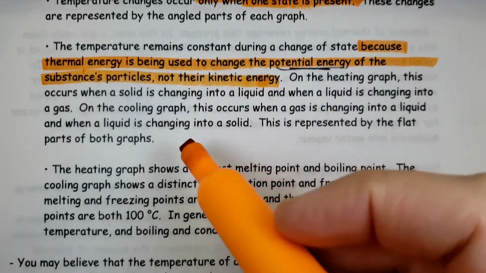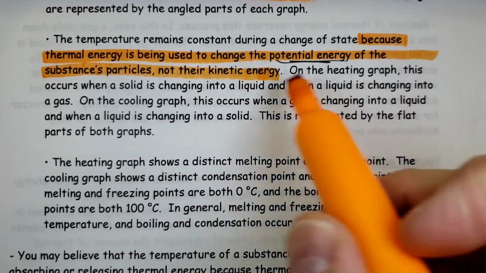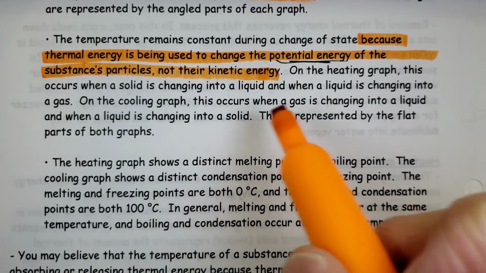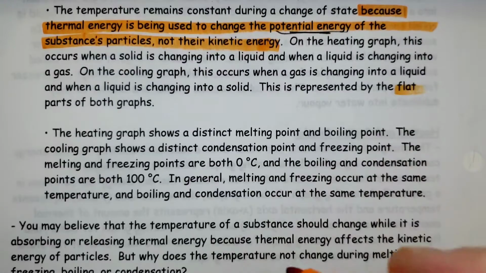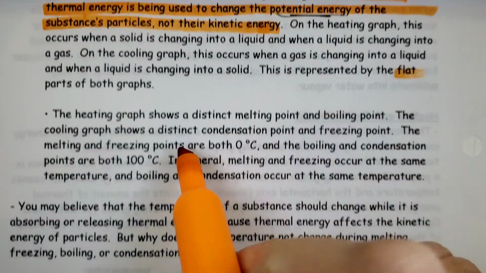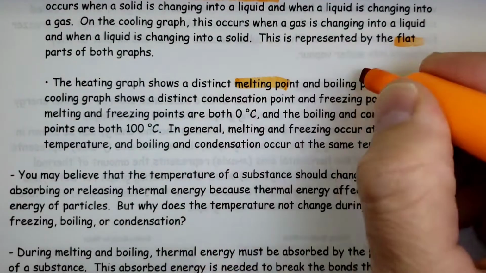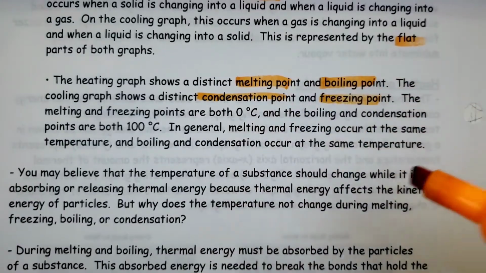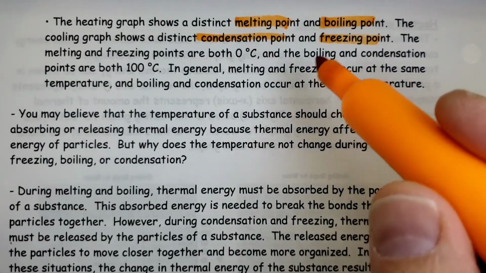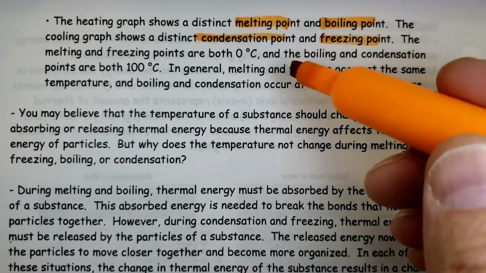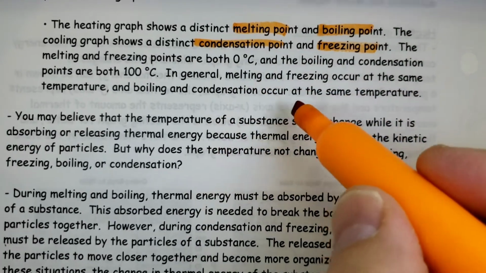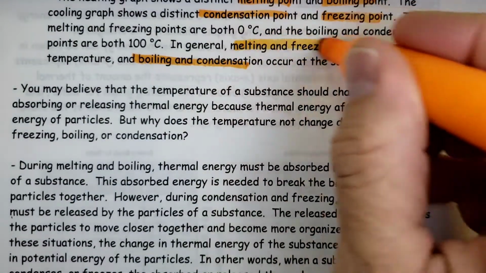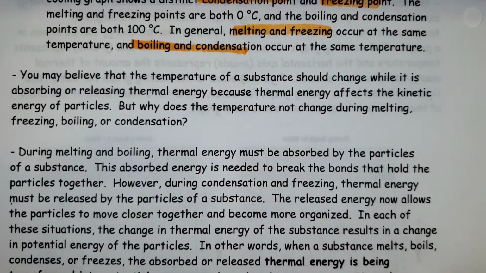So some of it's being changed into potential. On the heating graph, this occurs when solid changes to liquid and when liquid changes to gas. On a cooling graph, it's when gas changes to liquid and when liquid changes to solid. And of course those are the flat parts of the graph. The heating graph shows distinct melting and boiling points. The cooling graph shows distinct condensation and freezing points. The melting and freezing points are both 0, and the boiling and condensation points are both 100. In general, melting and freezing occur at the same temperature, and boiling and condensation occur at their same temperatures as well.